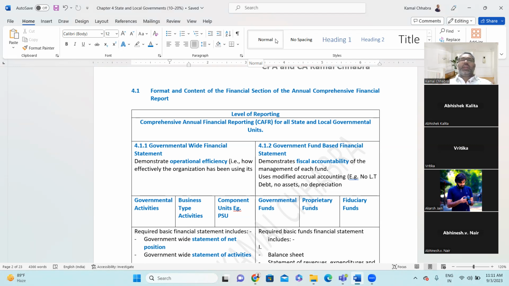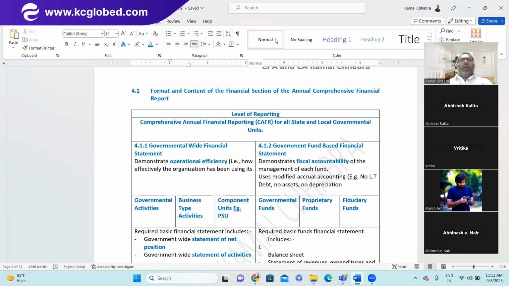So what do you need to do at the government-wide level? You need all the fund financial statements. For the $1 billion you have provided to each NGO, when they received the money, what they expended, on what specific item they expended it, and whether it is aligned with the overall objective or not. That specific audit is required for that NGO, and you as a government entity need to maintain the fund financial statement for each $1 billion you have allocated.